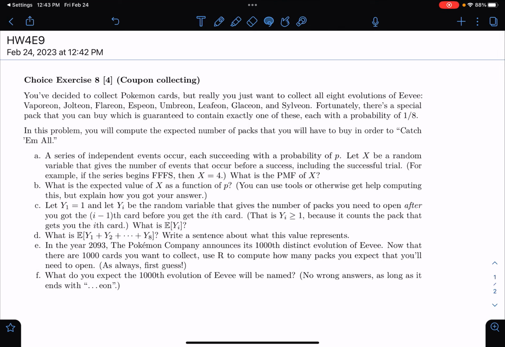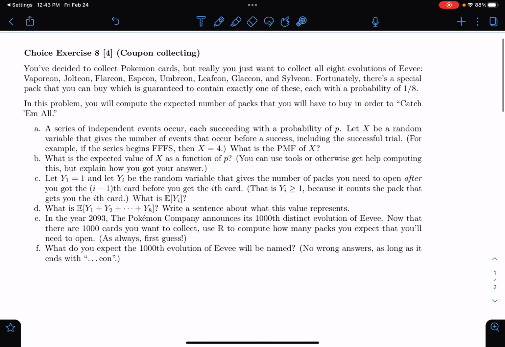So the most commonly requested problem, 4 people requested this one, is choice exercise 8, this 4-question problem. Sometimes this is called the coupon collecting problem. So that's worth knowing that name. You might see it in other contexts.